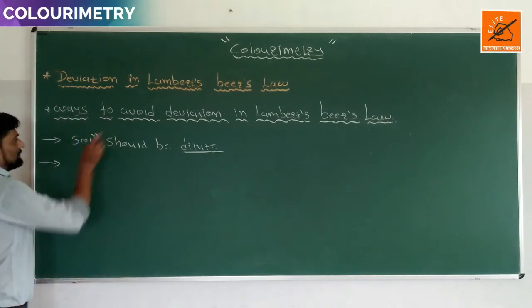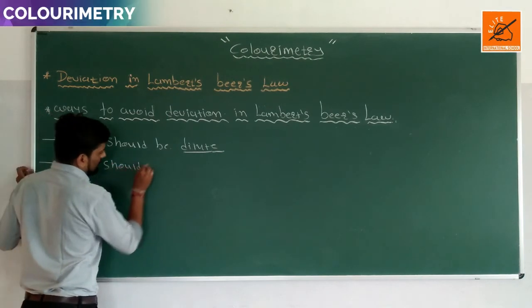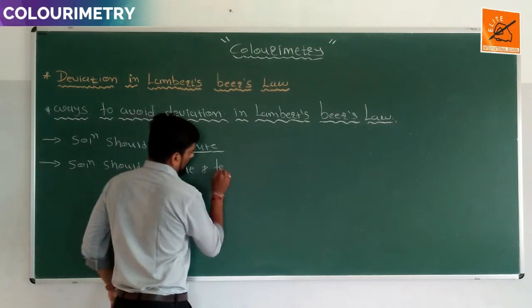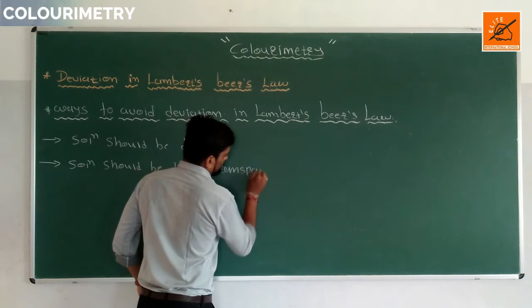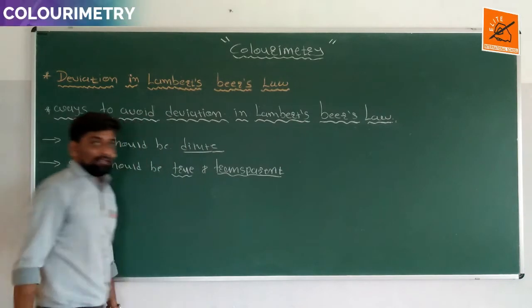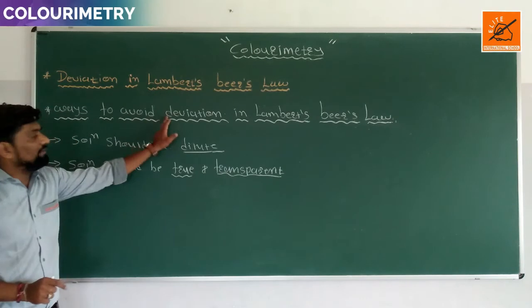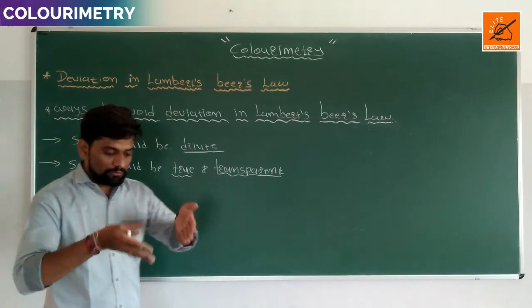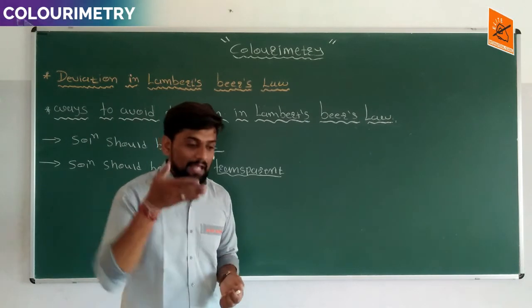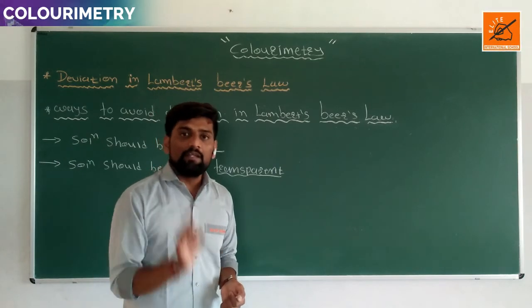The second way to avoid this deviation is that the solution should be true and transparent. A true and transparent solution is used in the colorimeter. At that time deviation is not formed. Whenever we use a solution having colloidal or suspended particles, light will be scattered in the solution, and it generates error, which means it generates deviation.